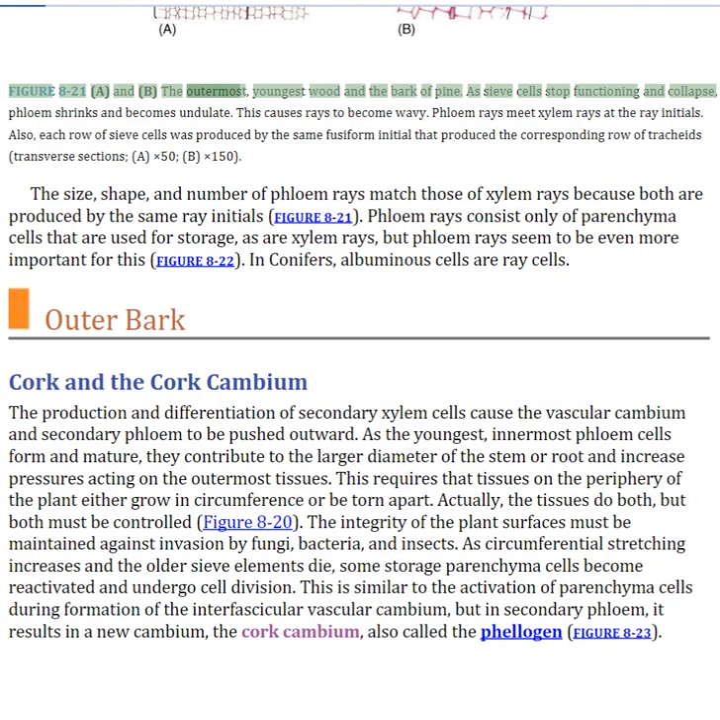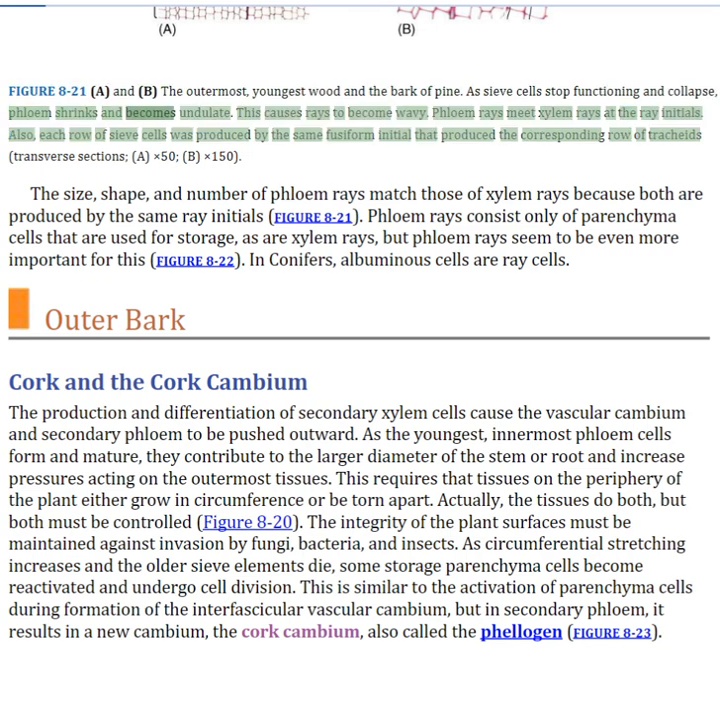Figure 8.21 The outermost, youngest wood and the bark of pine. As sieve cells stop functioning and collapse, phloem shrinks and becomes undulate. This causes rays to become wavy. Phloem rays meet xylem rays at the ray initials. Also, each row of sieve cells was produced by the same fusiform initial that produced the corresponding row of tracheids.